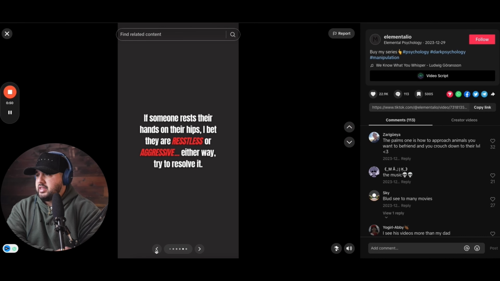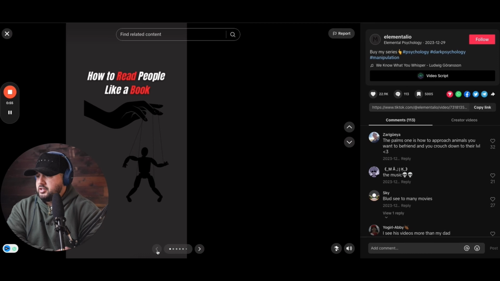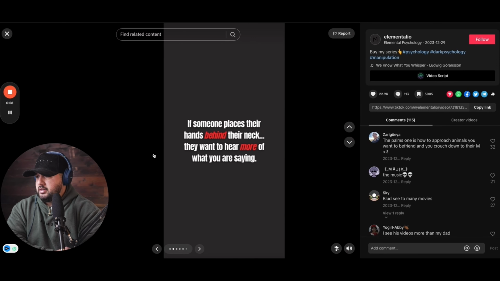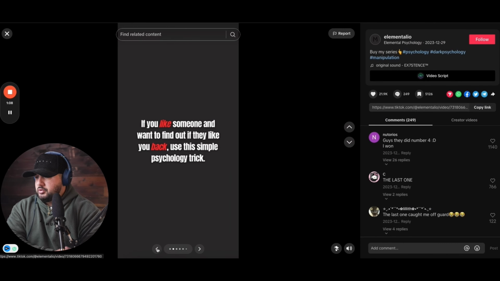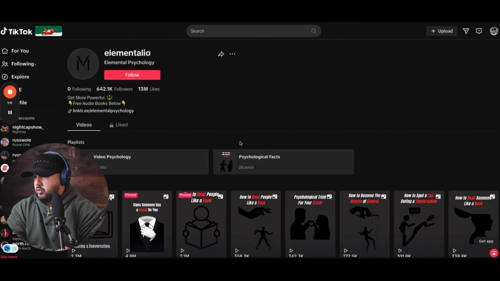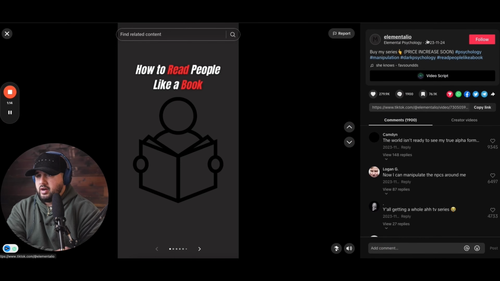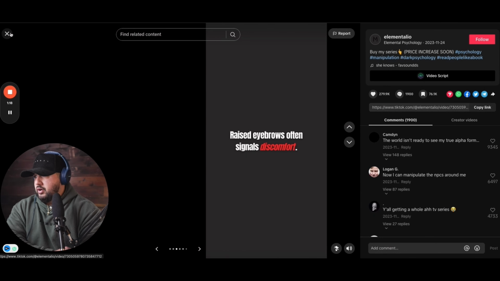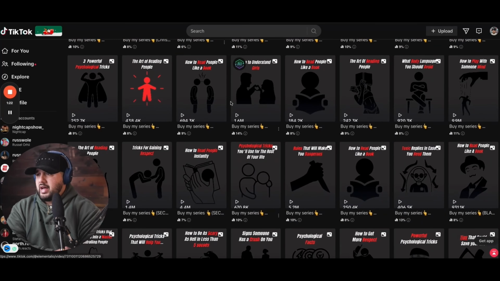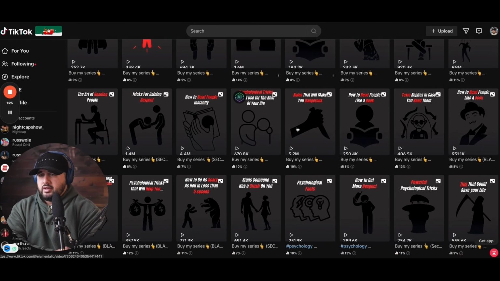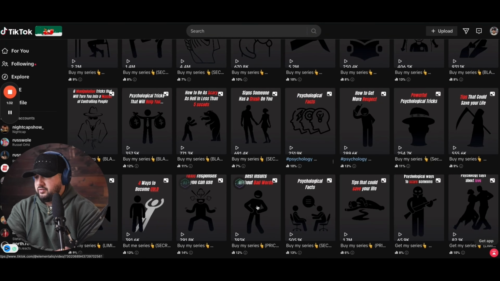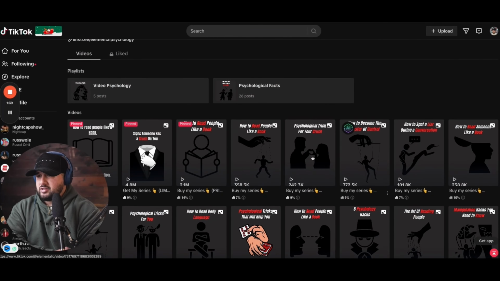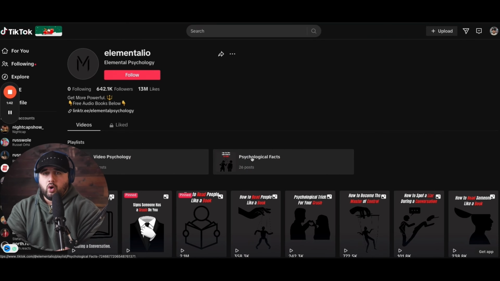But you can see that they create really simple swipes here. This is the first page right here, how to read people like a book, right? And so they give you that content there. And they get a lot of comments, and their views are pretty good. Same sort of thing here, same style, and you can see that all the way through. They have some pretty recent ones here. This one's from late November. This one's got over 1 million. It's got 2.1 million, 4.8 million. A lot of these get between 100K and 1 million. And this one's got 9.9 million. You can see they've been doing this at least since, for this one, November of 2023. So even within the last month or two, you're seeing that these things are working extremely, extremely well.